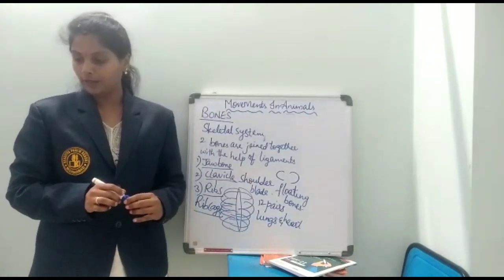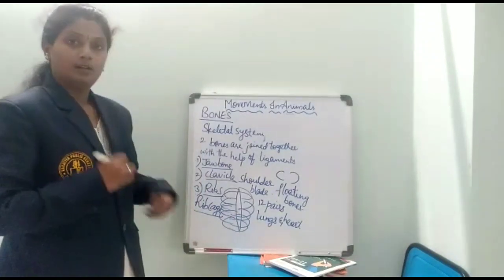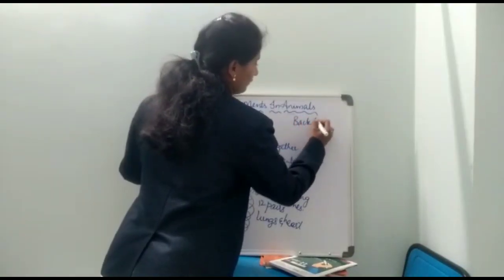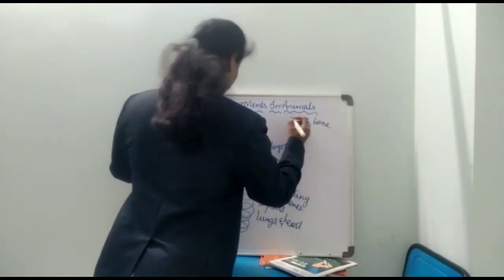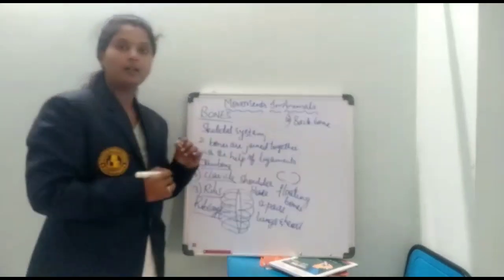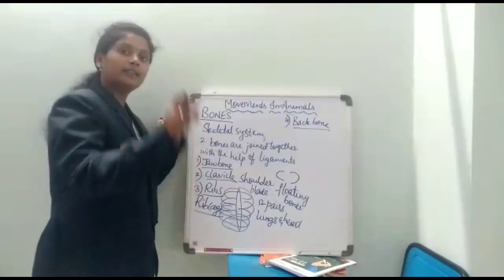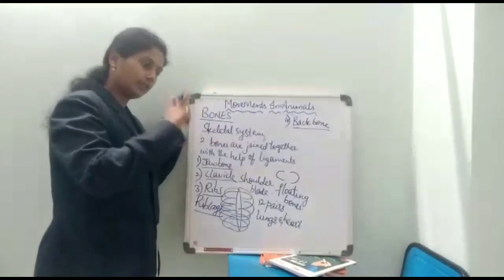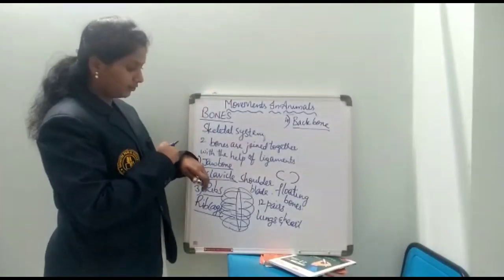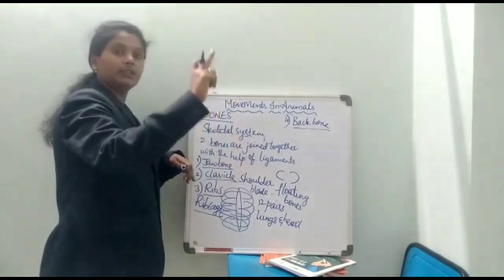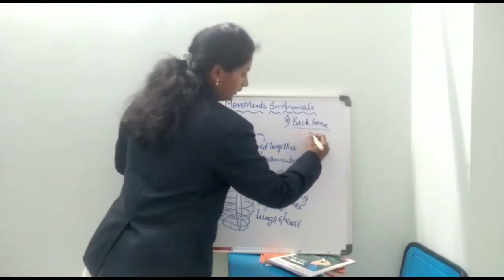Next, moving on to another bone, the backbone. Ask your friend to bend, and just with your finger see the movement, like just drag like this on his back. It is like this.